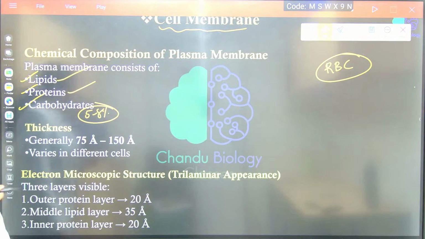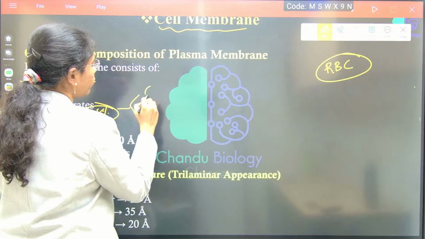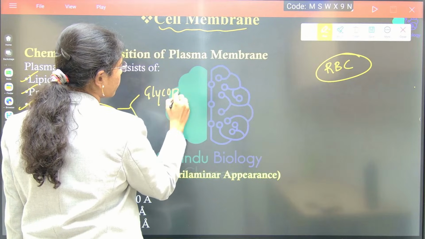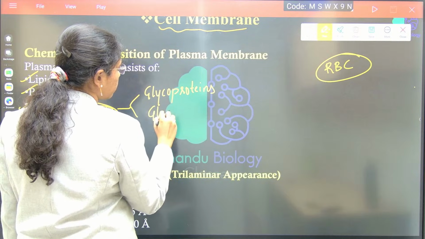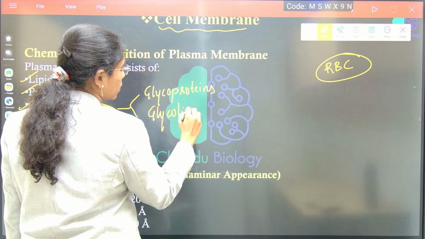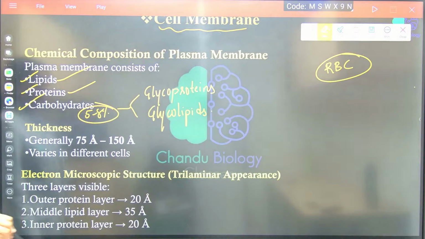And this carbohydrate composition is in the form of glycoproteins and glycolipids.